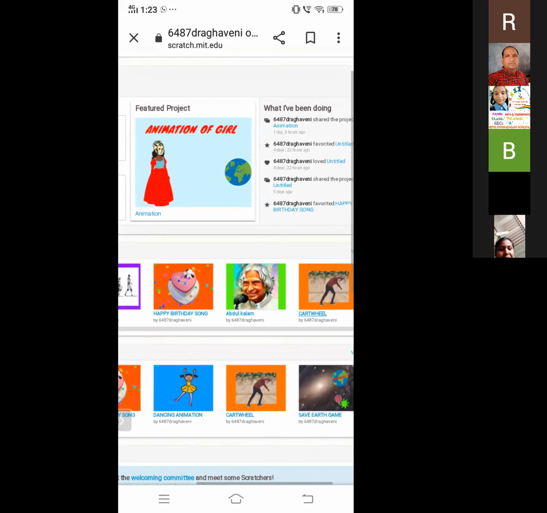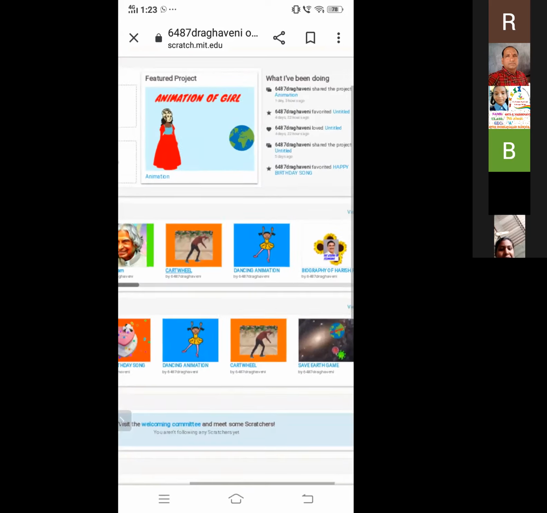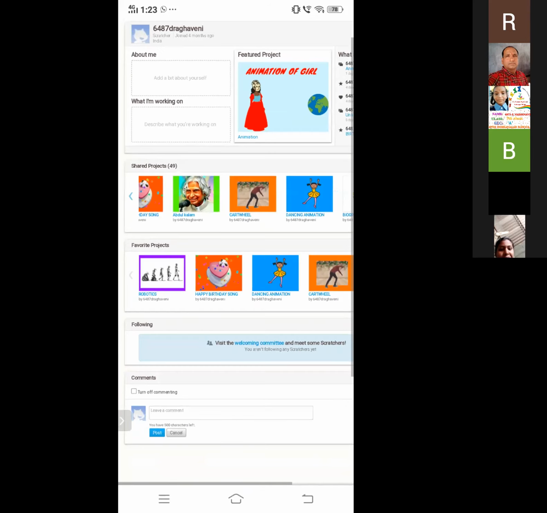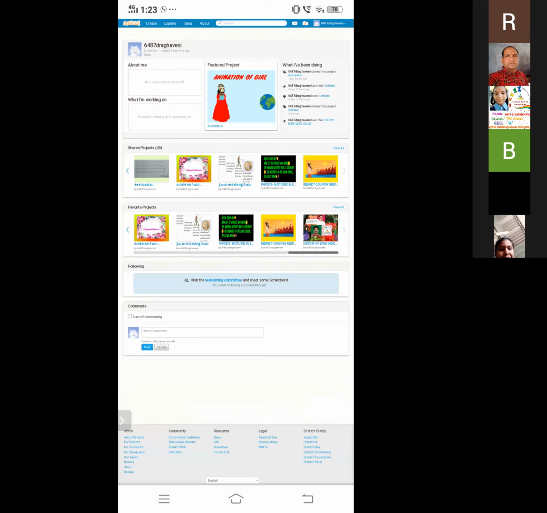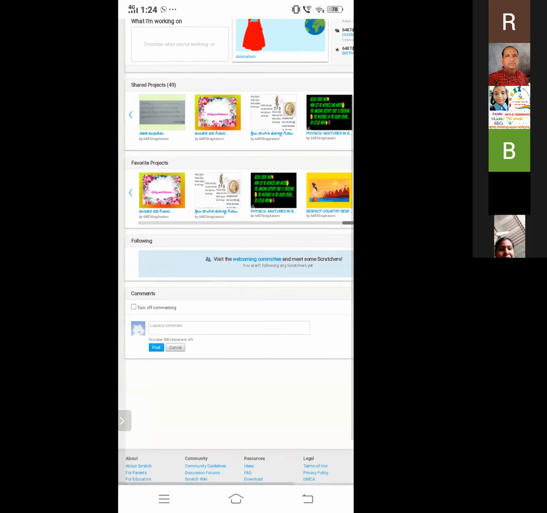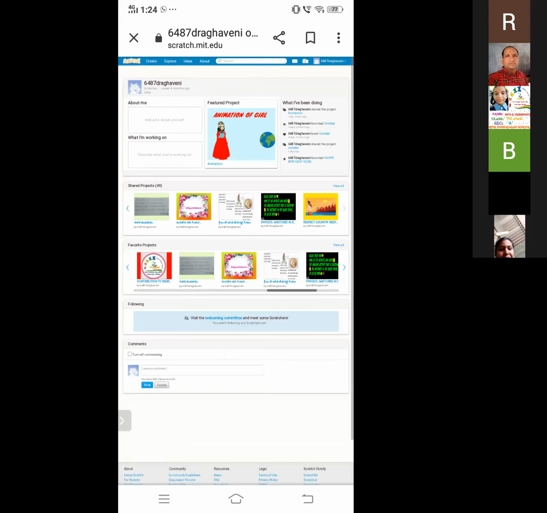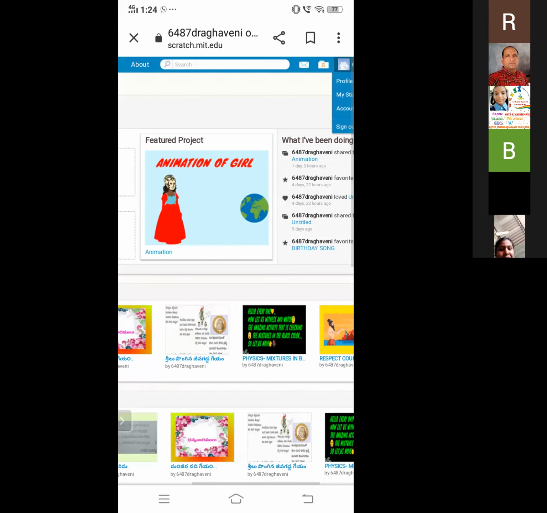For example, now I am continuing this project, so it will be showing like this. And you can see what I have been doing. So it is about information. And these are about projects like favorited projects, shared projects, and this is about comments. I already said that if we share any project, they will comment on the project. So we can see the comments also. And if we click on here, profile, my stuff.